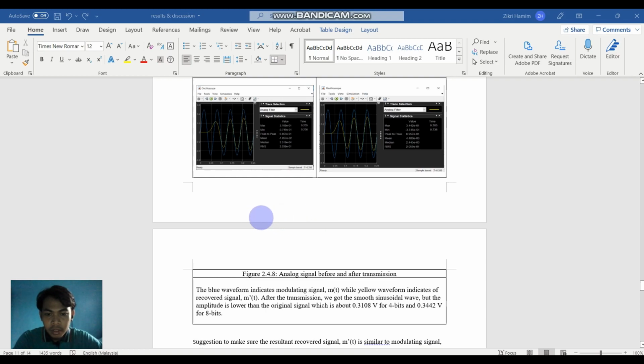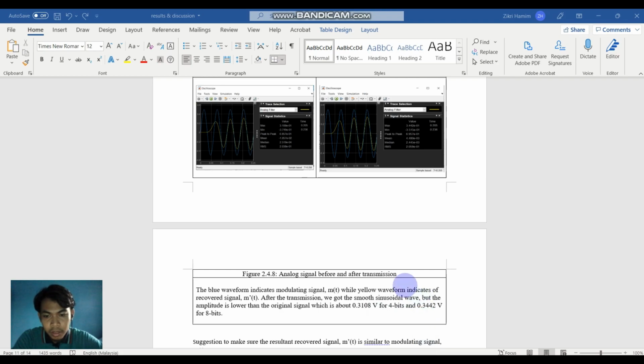After the transmission, we got a smooth sinusoidal wave, but the value is also lower than the original signal, which for 4 bits we got 0.3108 volts, and for 8 bits we got 0.3442 volts. So this value is also lower than the original signal that we want, but the difference is smaller than when we used the 15 volts of amplitude.